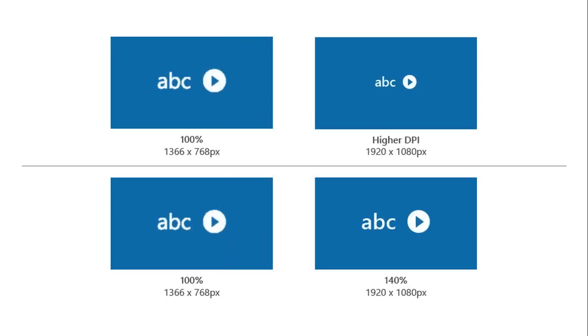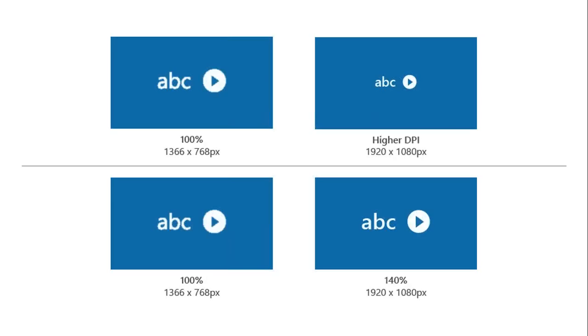However, like you can see on the bottom row, on the left hand side, the same application running on 1366 by 768 pixel, and the same application running on 1920 by 1080 pixel at 140%.